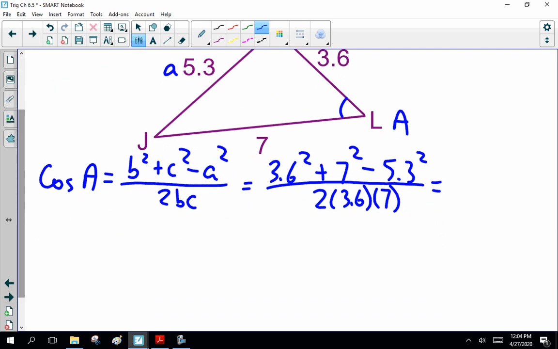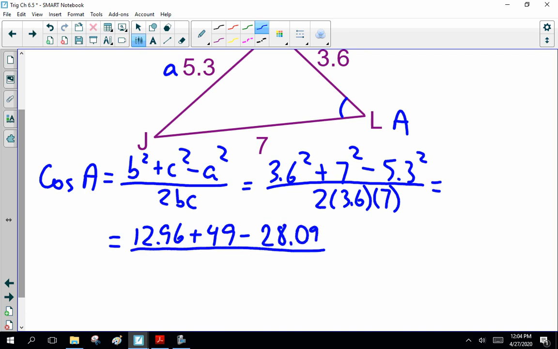So here, once again, you can do this in one step, but I would suggest a series of steps. 12.96, 49, 28.09 over 2 times 3.6 times 7 equals.